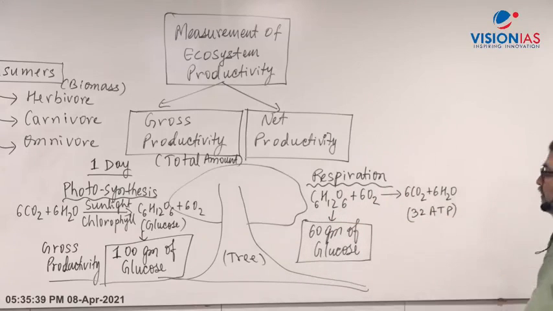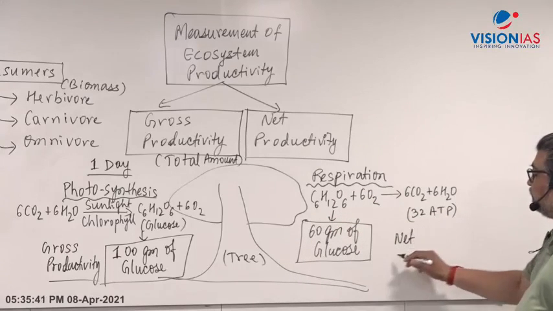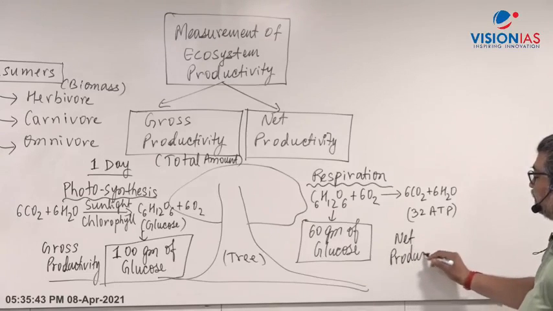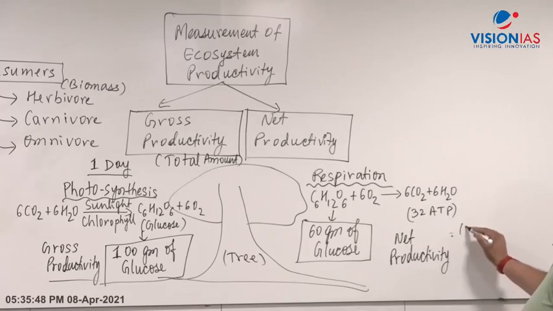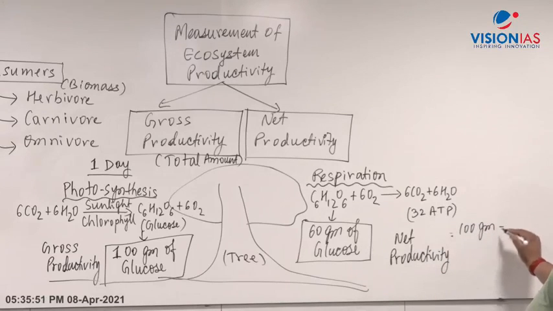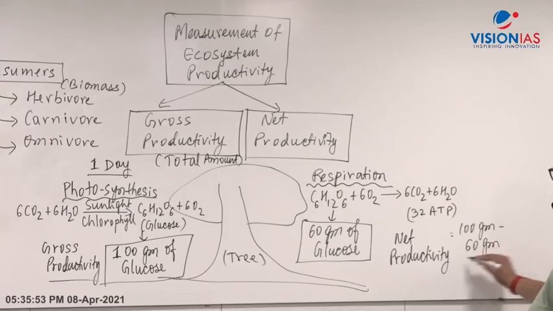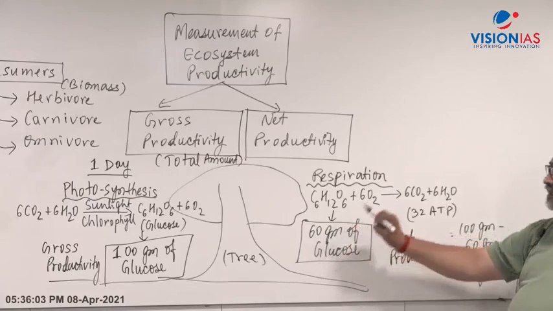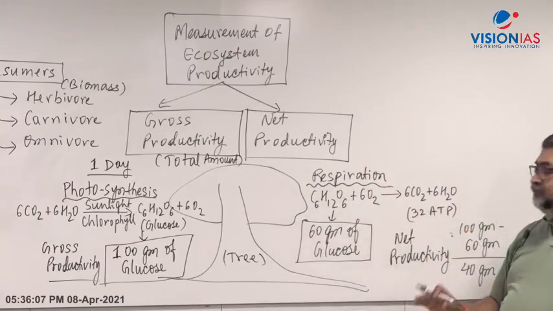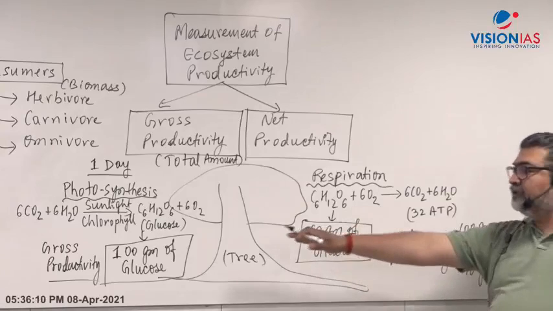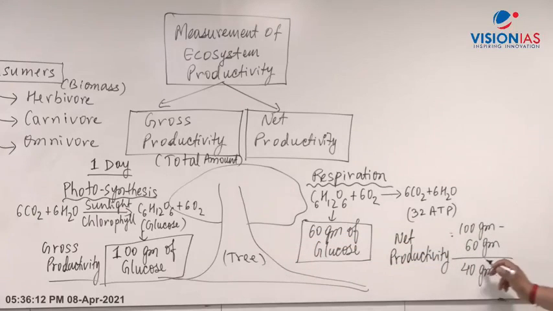what will be the net amount? If we calculate the net productivity of this particular tree, it will be 100 grams minus 60 grams, that will be 40 grams. 40 grams will be the net productivity. The tree requires energy and consumes 60 grams of glucose in one day, so if you subtract 60 gram from 100 gram, you get 40 gram.